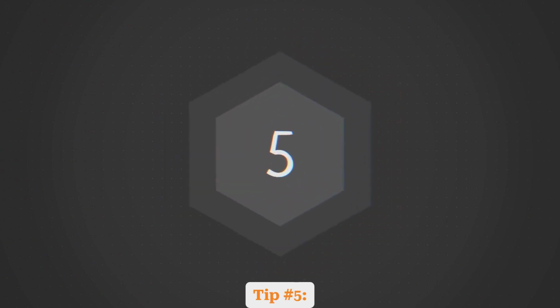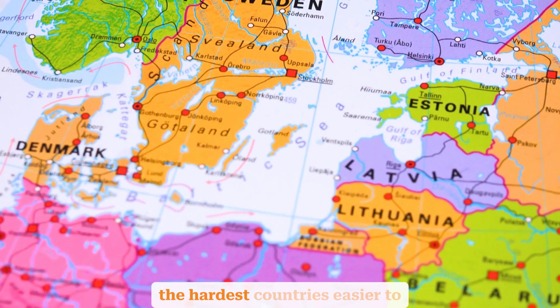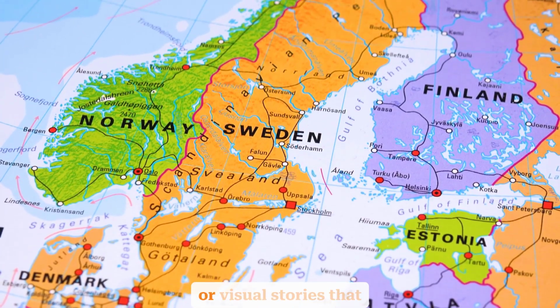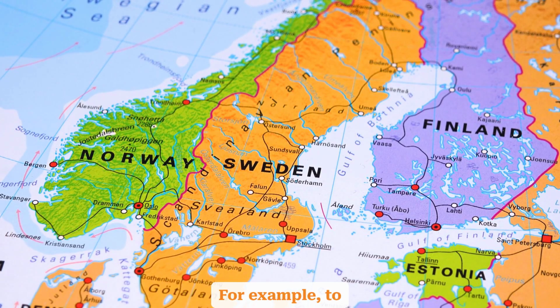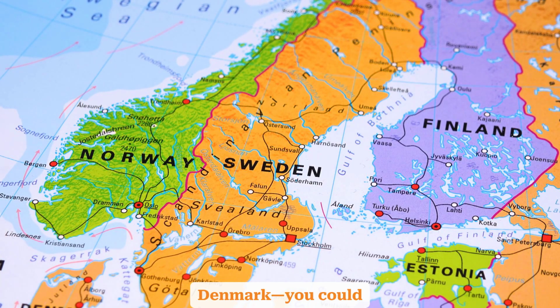Tip number 5. Use mnemonic devices. Memory tricks can make even the hardest countries easier to recall. Create acronyms, rhymes, or visual stories that connect countries in a region. For example, to remember Scandinavian countries, Sweden, Norway, Denmark, you could imagine a snowy Nordic dance party. Fun, quirky mnemonics stick in your mind far better than plain lists.